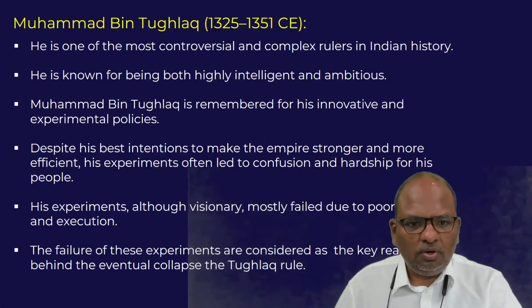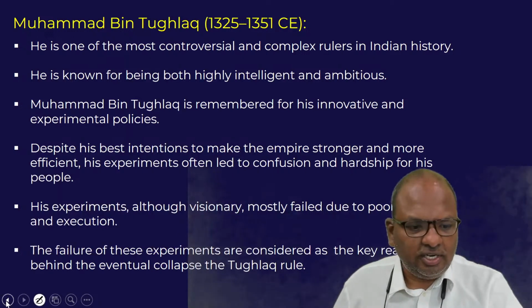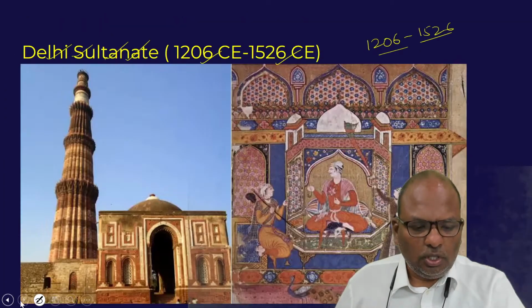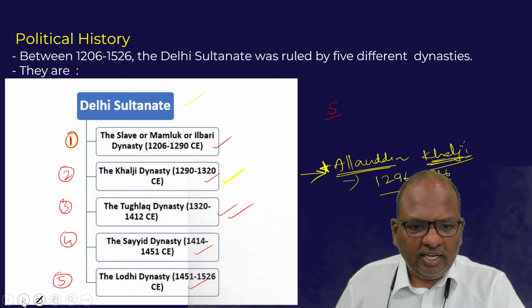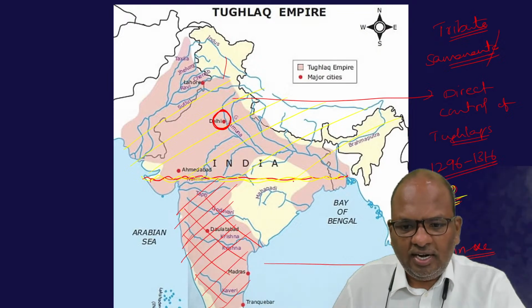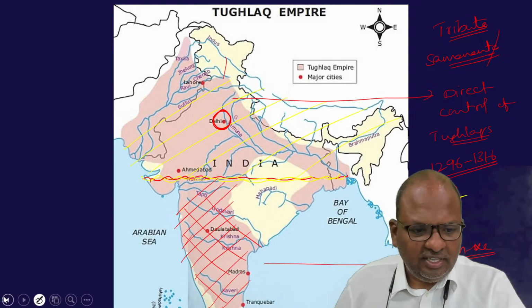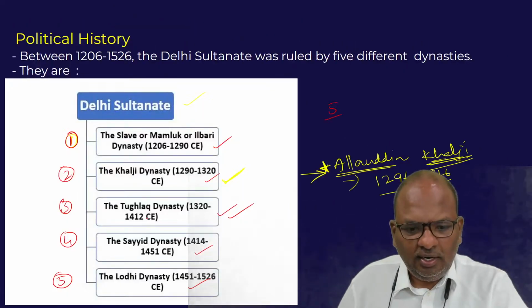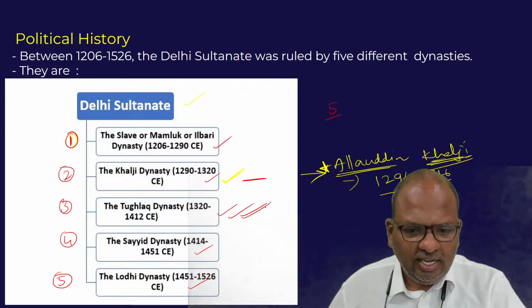Now come to the topic of the personality of today's discussion, that is Muhammad bin Tughlaq. The whole point is, by the time Muhammad bin Tughlaq came to power, the whole of North India was already under the direct control of the Delhi Sultans. Take a look at this dynasty once again. After the end of the Khalji dynasty, the Tughlaq dynasty came to power.